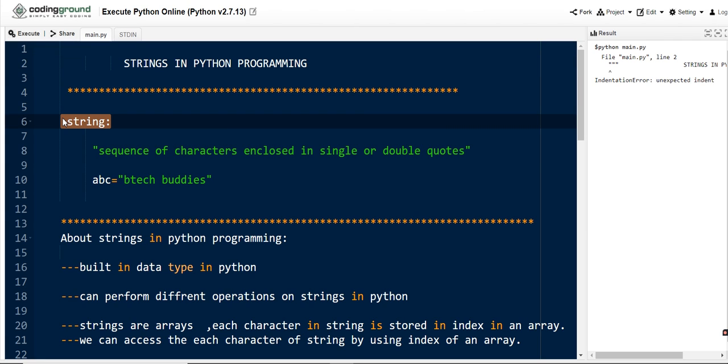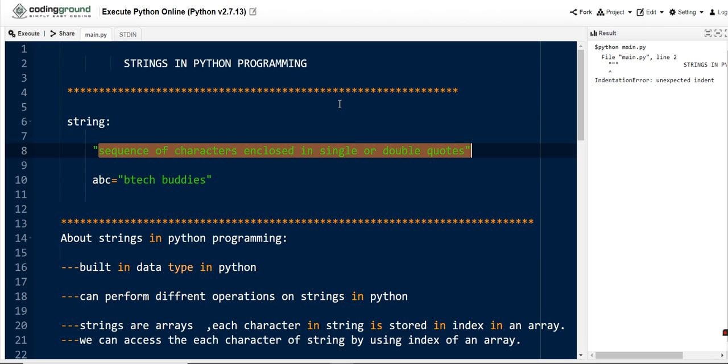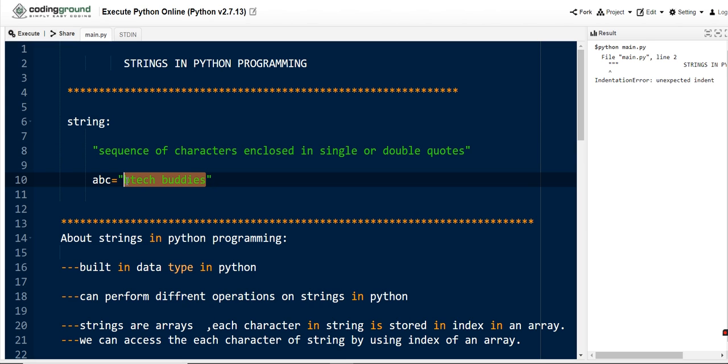Let me start with string. What is a string? In Python programming, a string can be defined as a sequence of characters enclosed in single quotes or double quotes. Any text that is enclosed in between single quotes or double quotes can be considered a string. For example, here I have assigned a variable abc with the value btech buddies. Here btech buddies is a text enclosed in double quotes, so it can be considered a string. So the Python interpreter will identify abc as a variable of type string. This is about the string, guys.